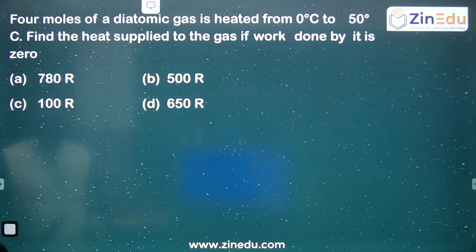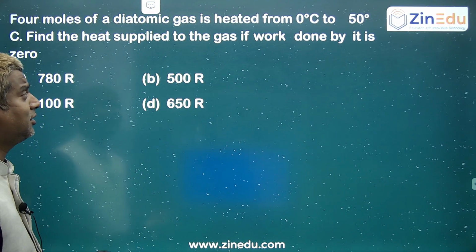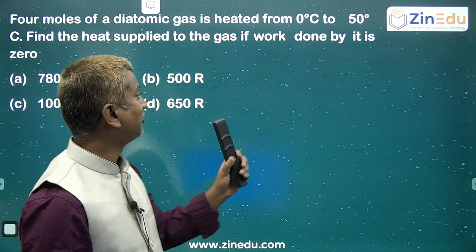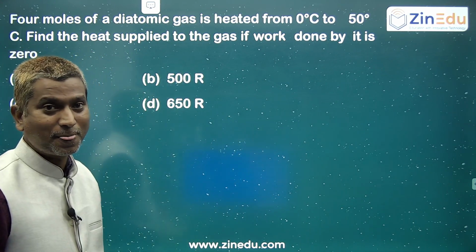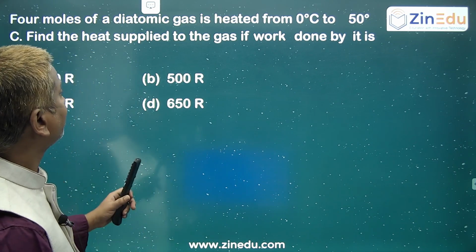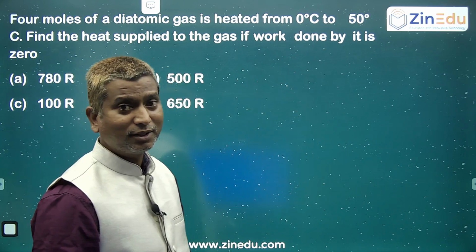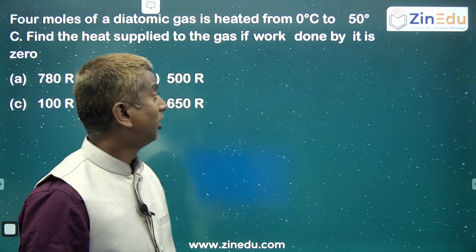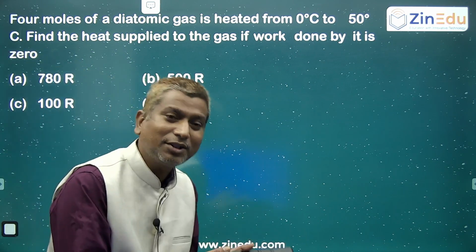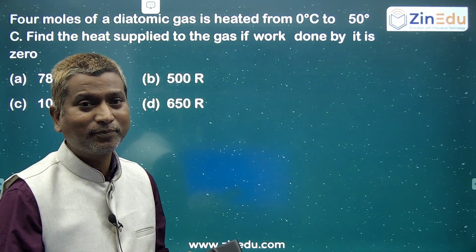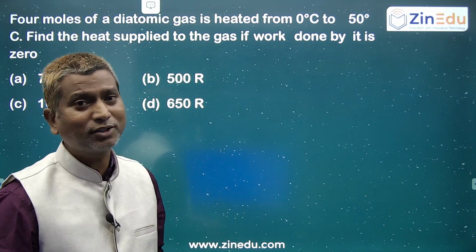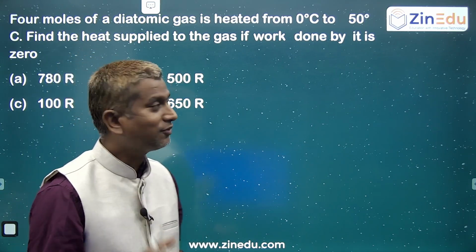Let's see this. First one, 4 moles of a diatomic gas is heated from 50 degrees Celsius. Find the heat supplied to the gas, if work done by it is 0. As it is doing, the net work is 0. Not expanding, temperature is rising. But work done is 0, you are giving heat. So, in which process are you supplying the heat? Definitely because the work done is 0, the volume is constant. You are supplying the heat at constant volume.